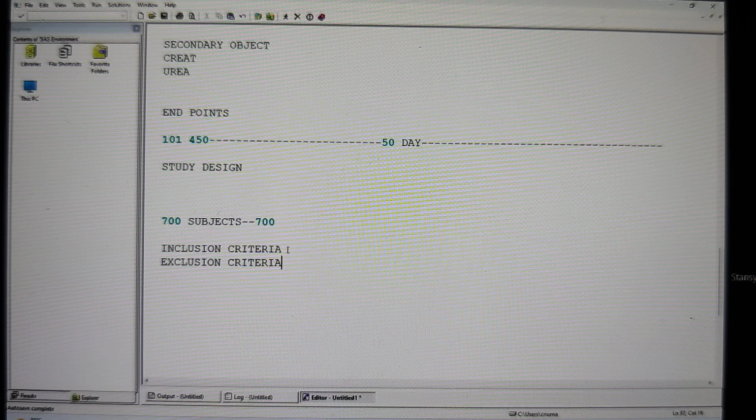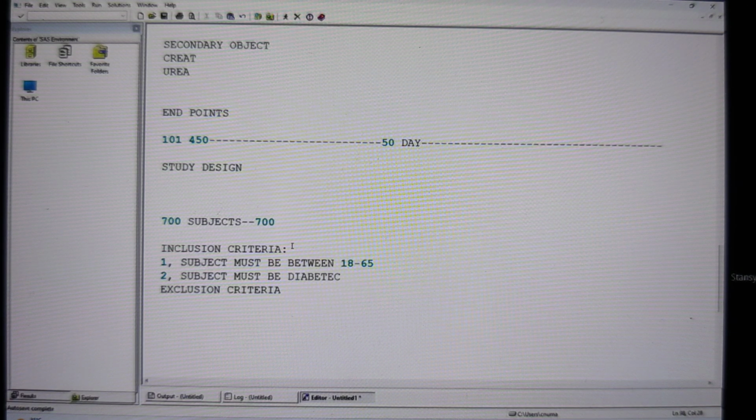Now, according to my study protocol, I have written inclusion criteria questions. The first question I'm writing, for example, is that the subject must be between 18 to 65 years old. Understand? Since it's a phase 2 study, the subject must have a high blood glucose level, must be a diabetic patient. Because it's a phase 2 study, I can give it only to diabetic patients. Understand? Diabetic patient. So for example, I'll take only 2 questions.